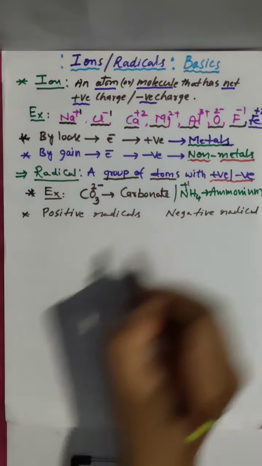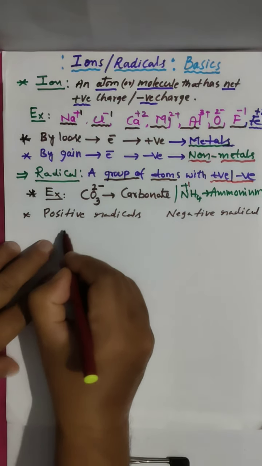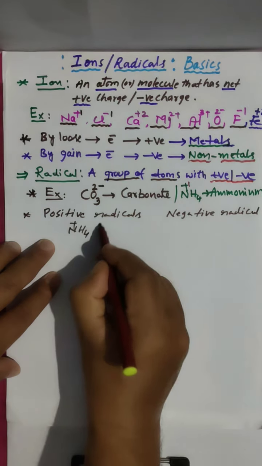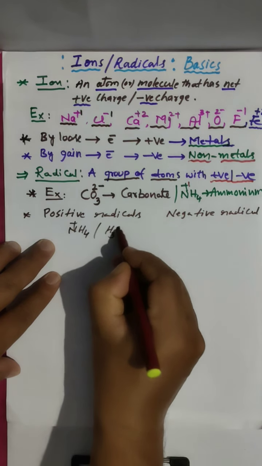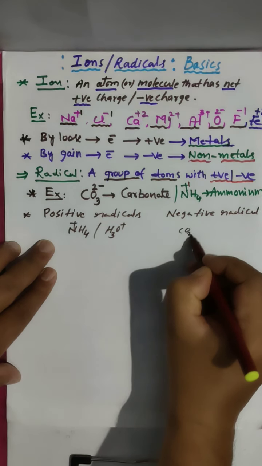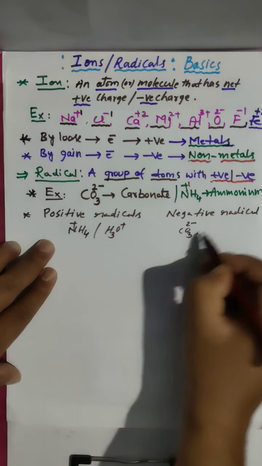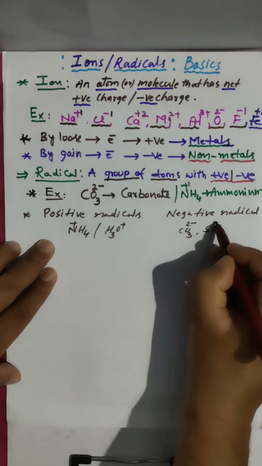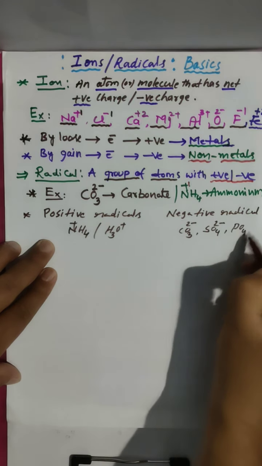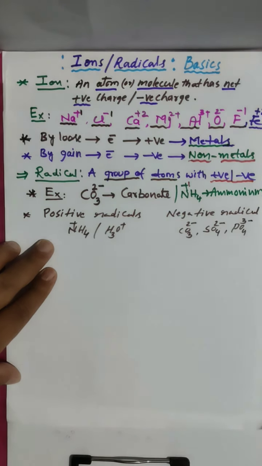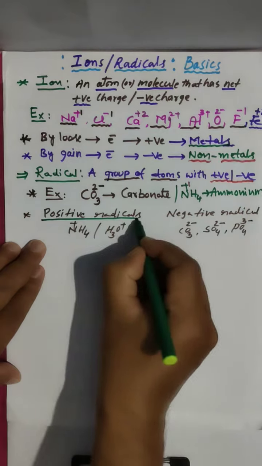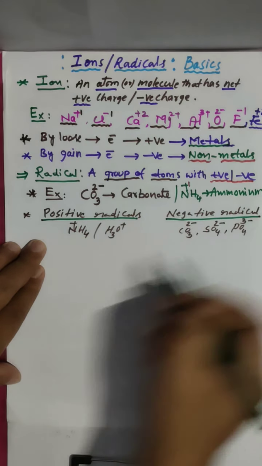Clear? Positive radicals, a few I am writing here, like NH4 plus ammonium ion, H3O plus hydronium ion. These are all positive. Negative: CO3 2 minus carbonate, SO4 2 minus sulfate, PO4 3 minus phosphate. So some are negative, some are positive. These all are positive, these all are negative.